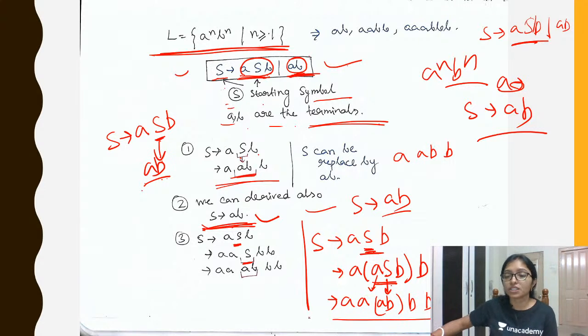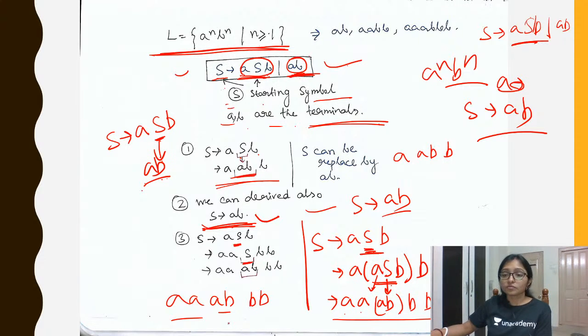So what production is coming now? AA, AB, BB, like that way: AA, AB, BB. This is also possible, right?